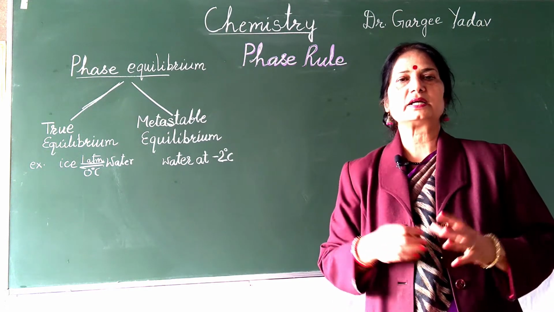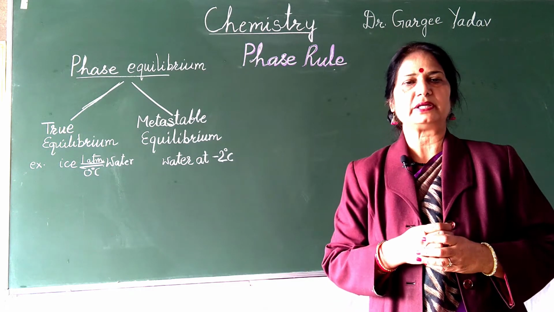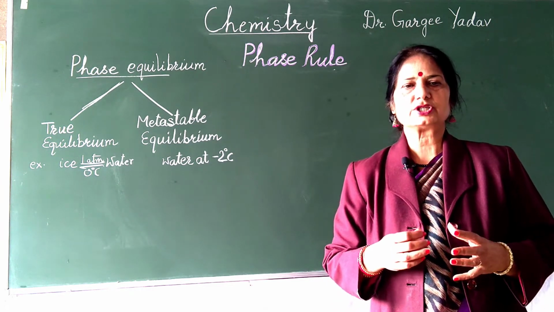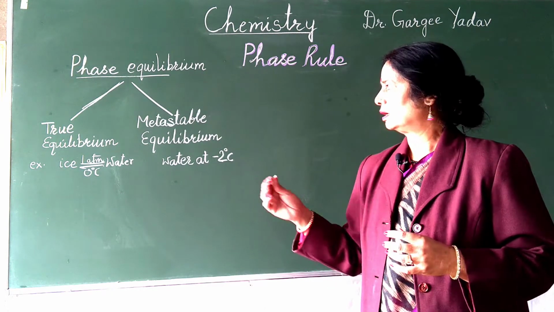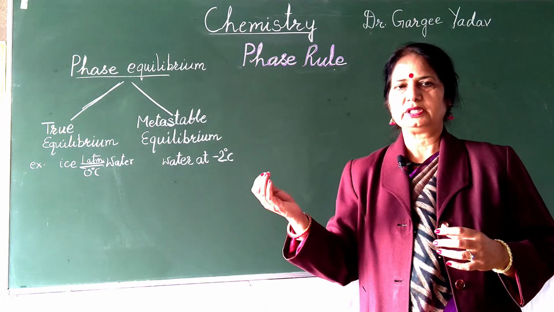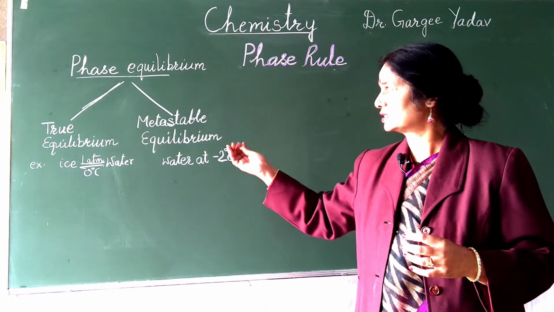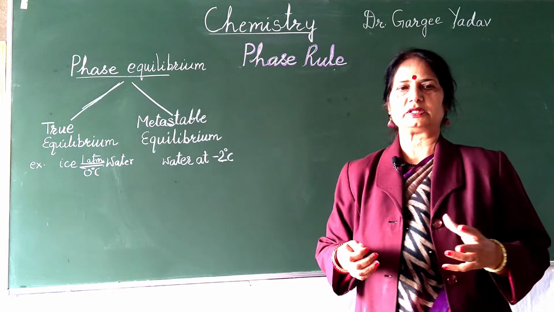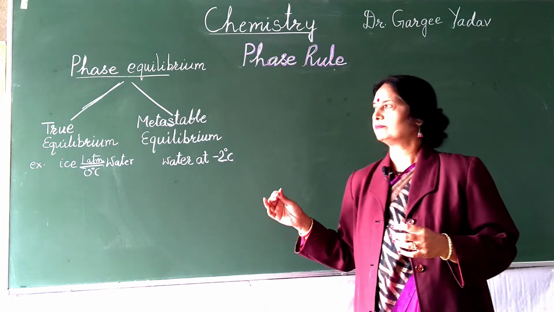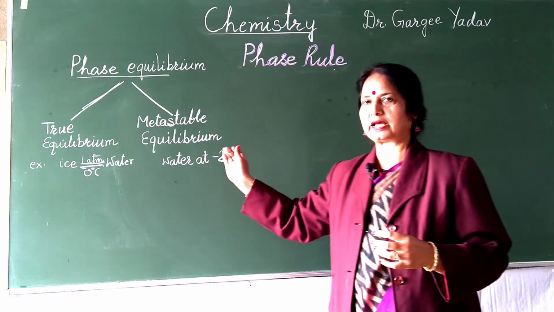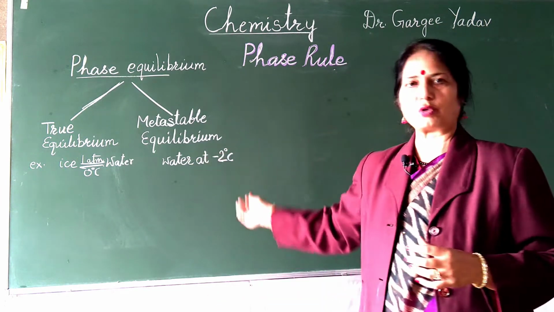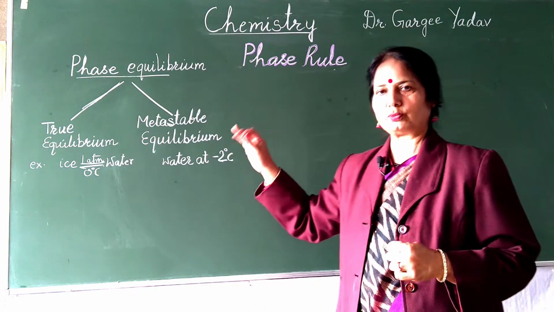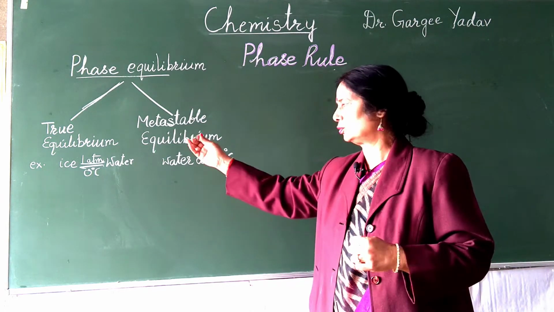This means that a state of true equilibrium can be reached from both directions. So this is the true equilibrium, when the condition of equilibrium can be reached from both directions. Ice can be changed to water and water can be changed to ice. So this is a true equilibrium.